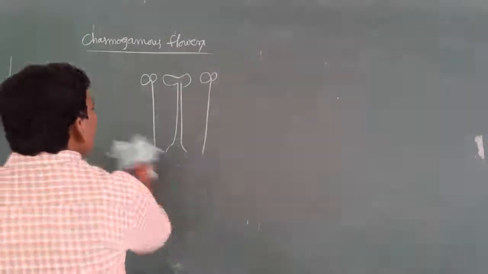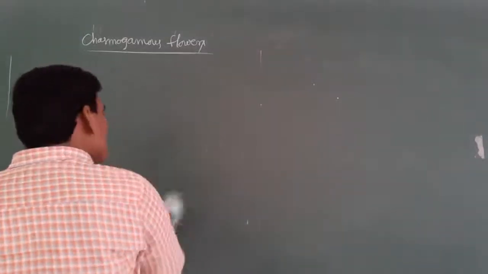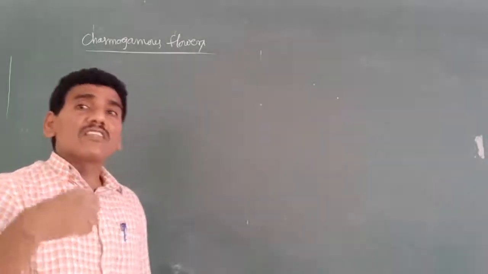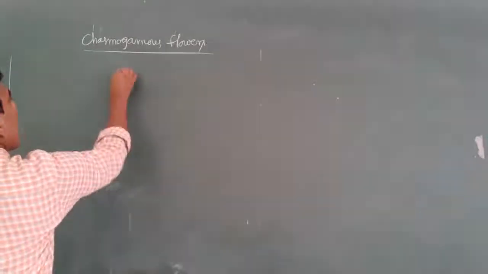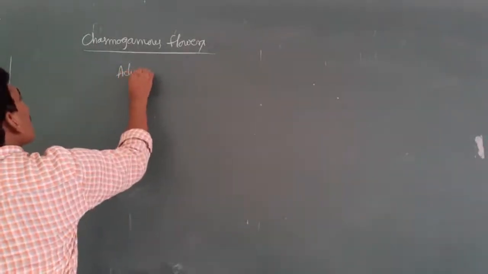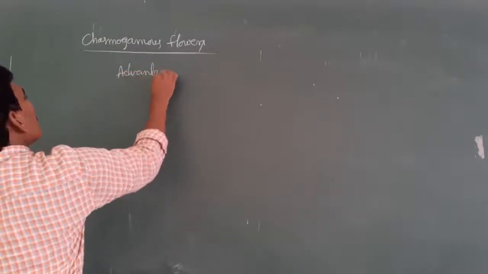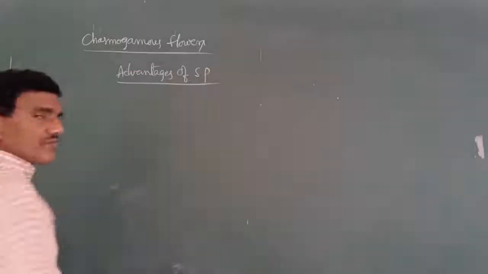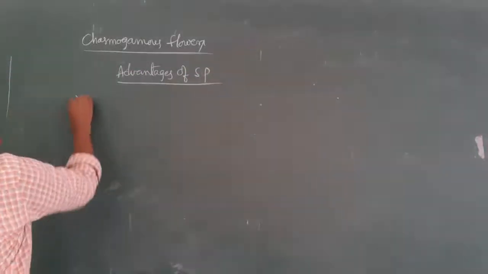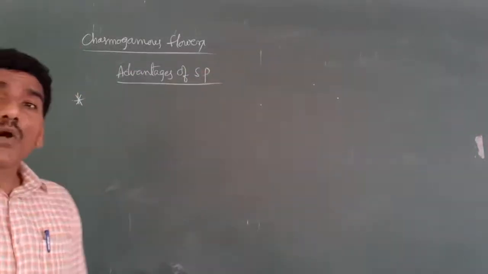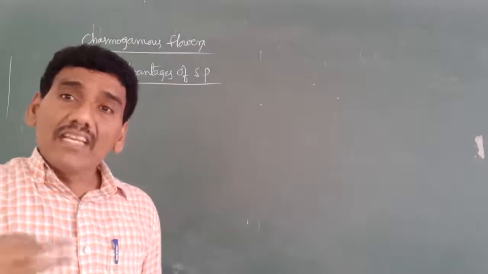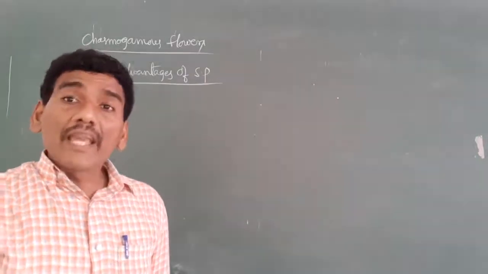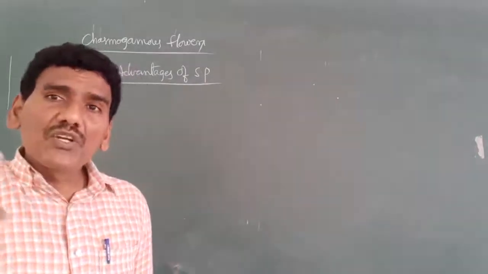Next one, what are the advantages and disadvantages of self-pollination? Advantages of self-pollination. First one, self-pollination maintains parental characters from one generation to another generation.